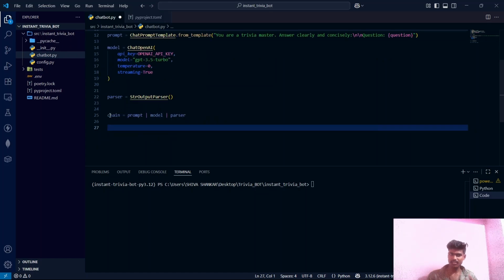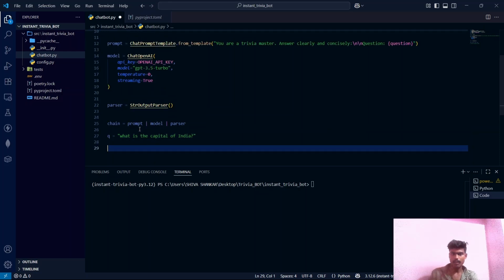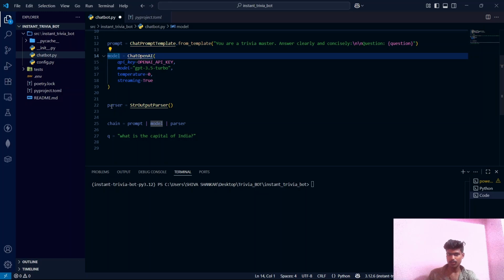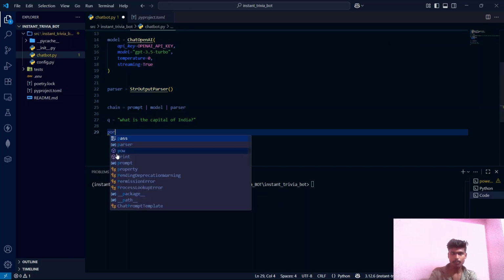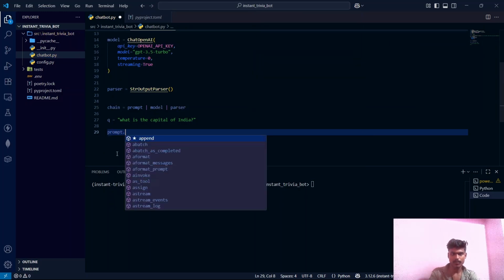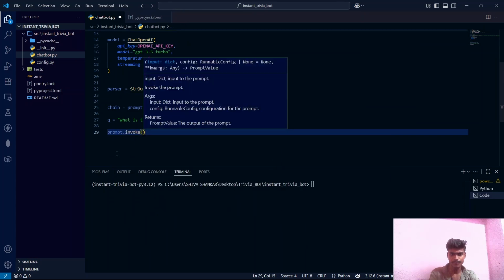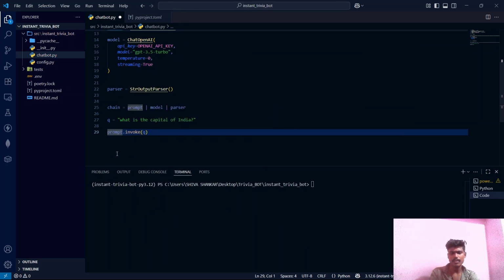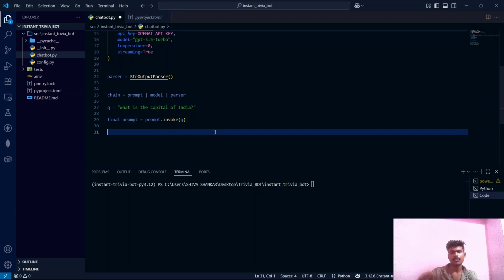Now let's test this chain, guys. Let's create a question. Q is equal to, what is the capital of India? This is our question, guys. And to show you what's happening under the hood, let's invoke each of these components individually. So I'll invoke prompt.invoke(q). I'll save it inside a final prompt variable, and let's print this final prompt variable inside our terminal.